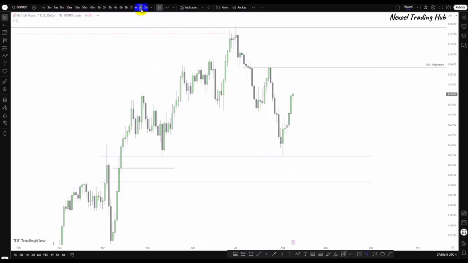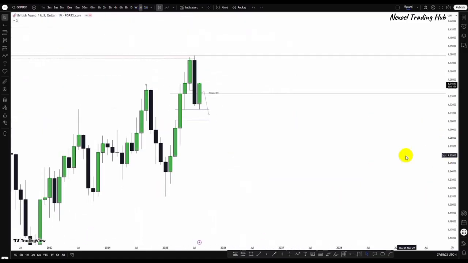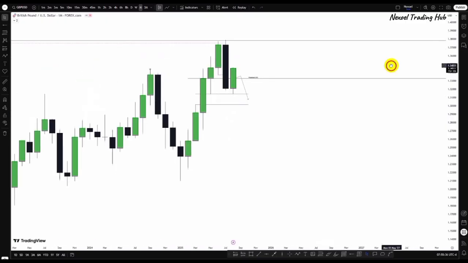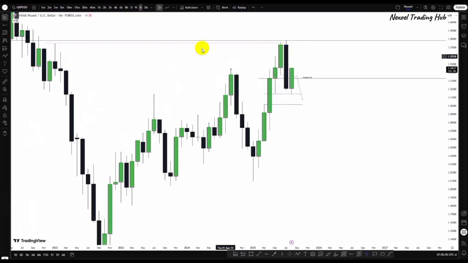Let's check the monthly time frame so that you can see something here. From the monthly time frame, we can see how price broke through this high point into this monthly supply zone, and you can see the fall of price. So we have a monthly bullish fair value gap resting here, and you can see we have a bearish engulfing candle. So price may be moving to the upside to mitigate this engulfing candle, and then we have the possibility of bearish movement to the downside. But then we have to be open-minded. Price may decide to go bullish.